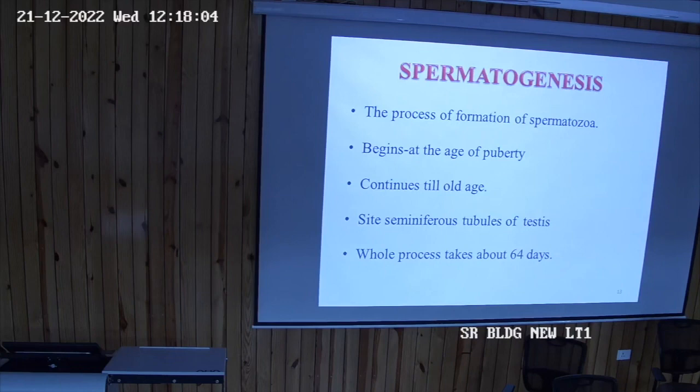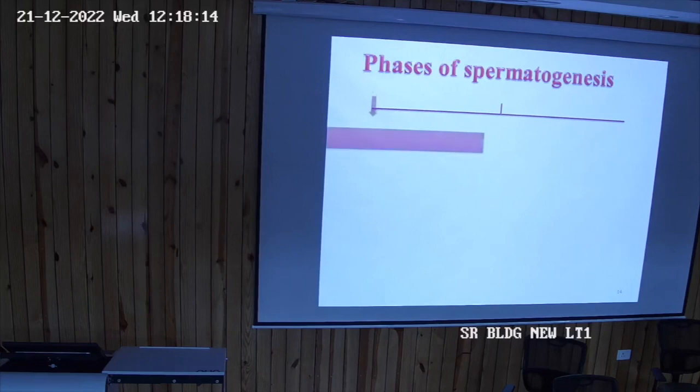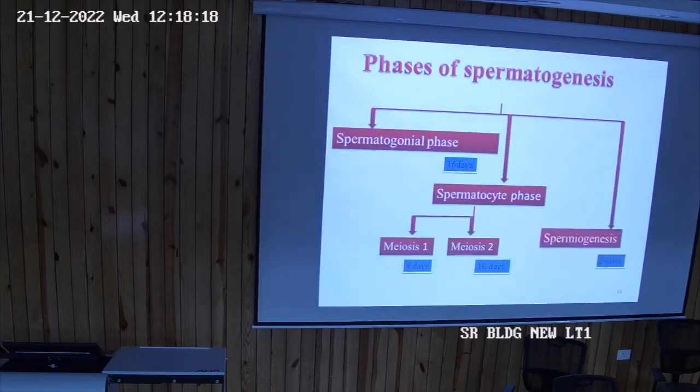64 days में spermatogonia to sperm, or the spermatozoa. Spermiogenesis is also included in this 64 days. This is the breakup. Spermatogonial phase is of 16 days. Then spermatocyte phase, इसमें meiosis 1 takes around 8 days, meiosis 2 takes around 16 days, and spermiogenesis as such it takes around 24 days.